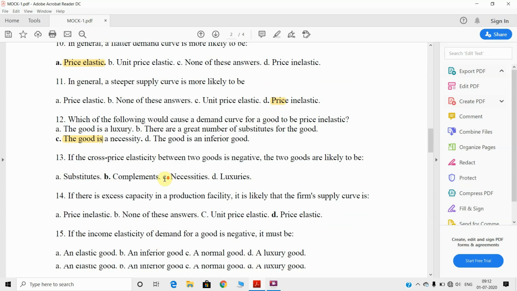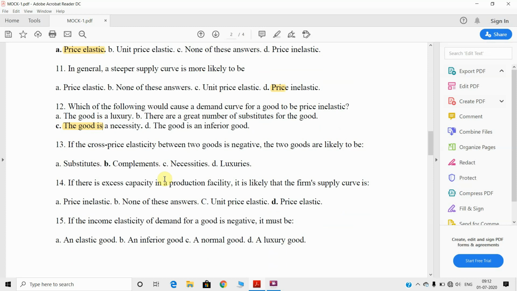Then come to the 13th question. If the cross price elasticity between the two commodities or two goods is negative, then the two goods are likely to be, the answer will be B, complementary, right? Cross elasticity is negative in case of complementary commodity, and cross elasticity is positive in case of substitute commodity, right? So the answer will be B.